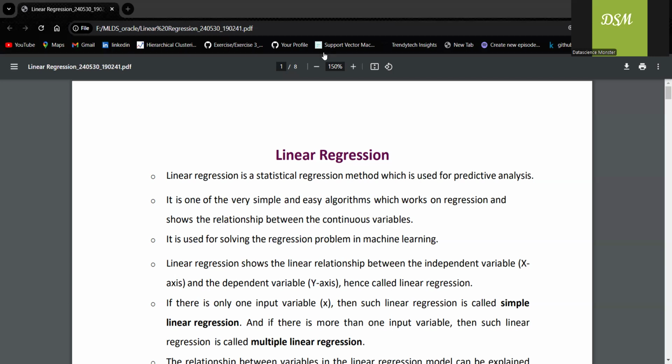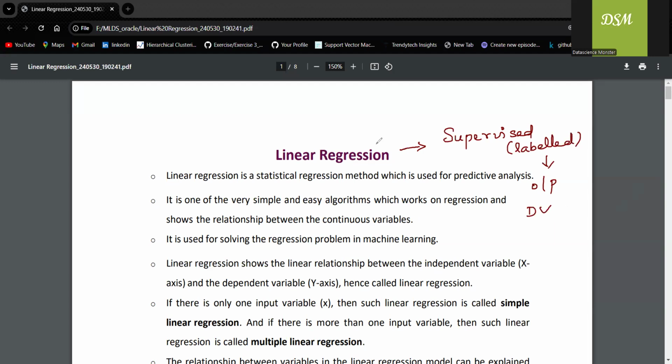So what is meant by linear regression? The first point we need to answer is that it is a supervised machine learning model. What is meant by a supervised machine learning model? It means that it works on labeled data. What is meant by labeled data? There is always an output. Technically, we call it the dependent variable, right?